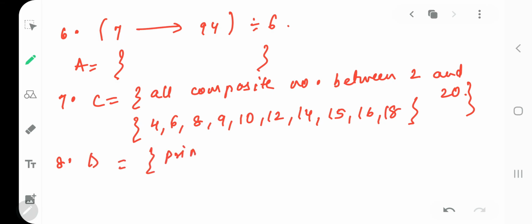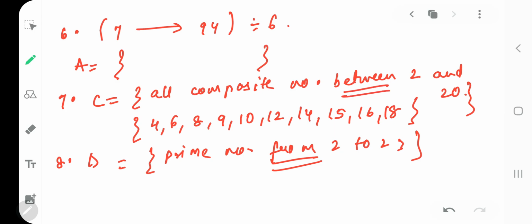Eighth we have D is a set of all prime numbers. And now you have prime numbers from 2 to 23. Now my dear kids, 2 to 23. See, there's a difference in the word from and between. जब हम between बोलते हैं तो you cannot take 2 and 20. It should be in between 2 and 20. But when I'm saying from 2 to 23, that means 2 you have to include if it is a prime number, and 23 also you have to include if it is a prime number.